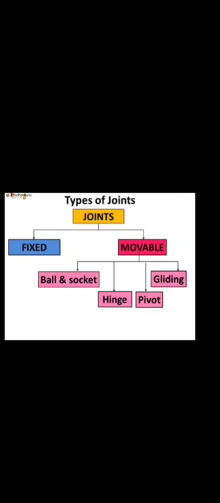Fixed joints, by the name we can understand that these joints are fixed and they cannot move, like the skull, breastbone and between the ribs. Fixed joints are found there and they are called immovable joints, and movable joints means these joints can move. There are four types of movable joints: ball and socket joint, hinge joint, pivot joint and gliding joint.